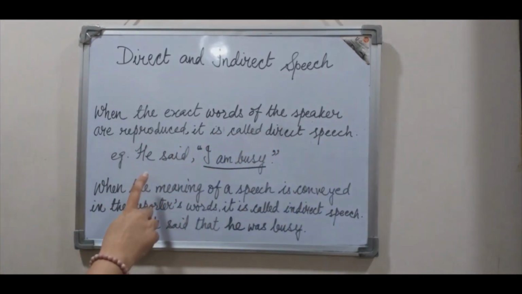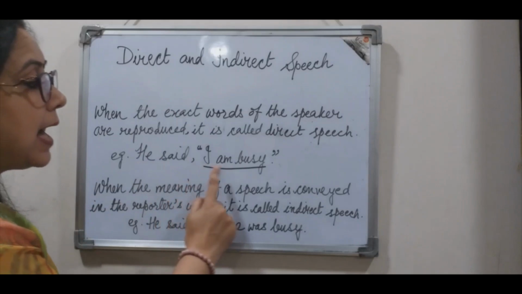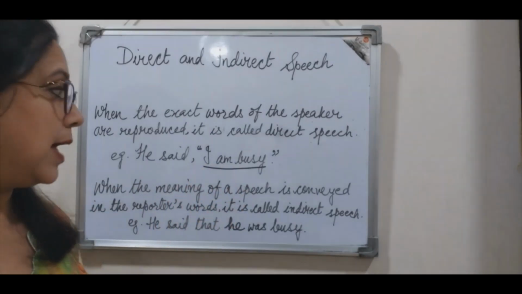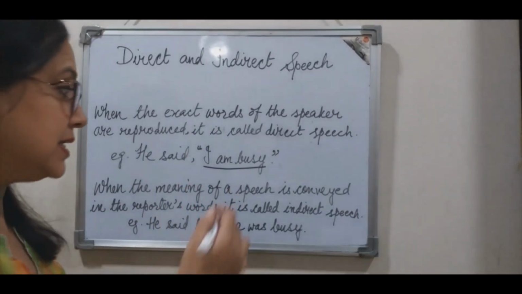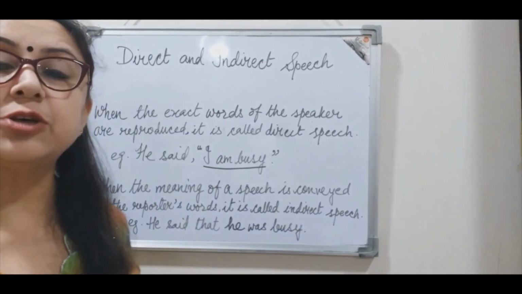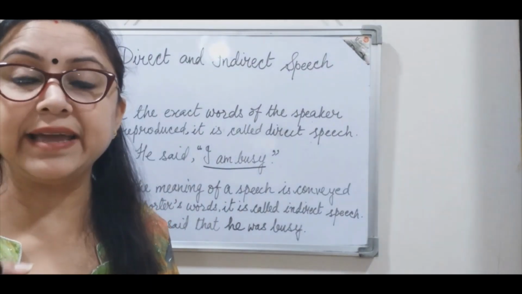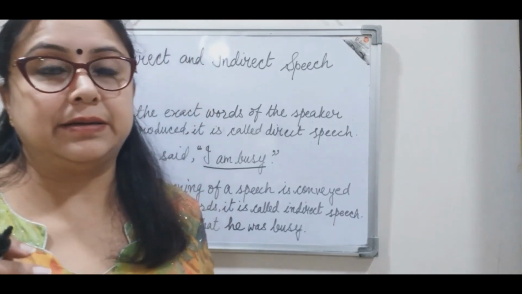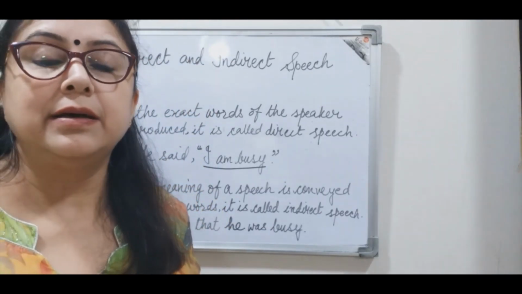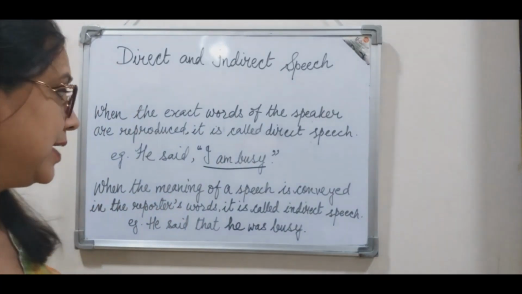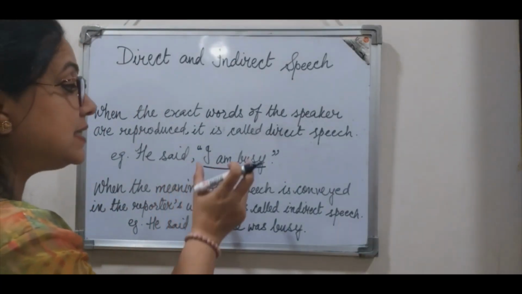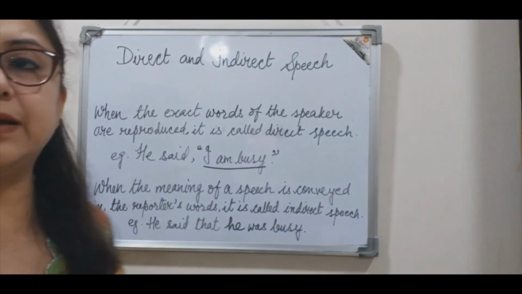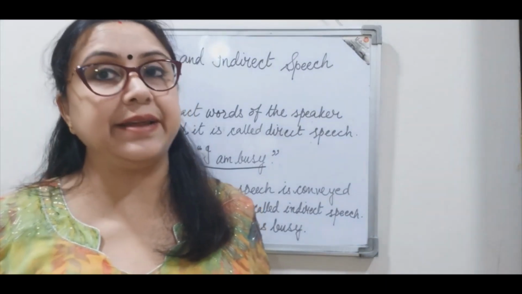In this sentence, he said, I am busy. I am busy. These are the exact words that have been spoken by the speaker, right? So when we are using these exact words of the speaker, this is direct speech.